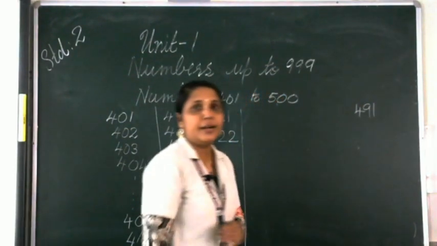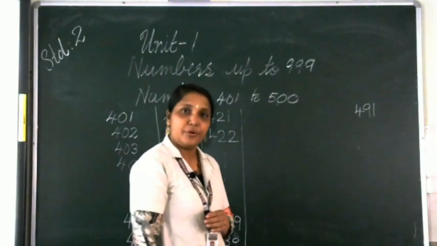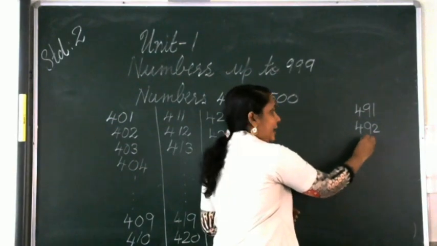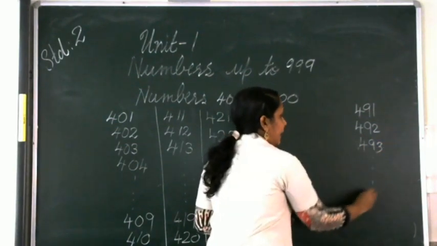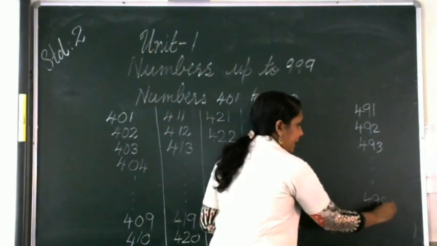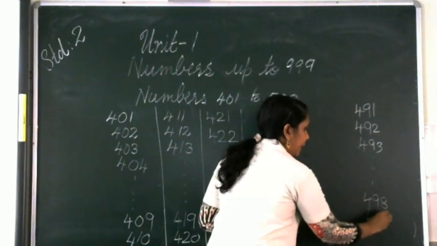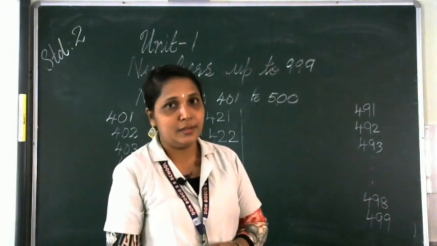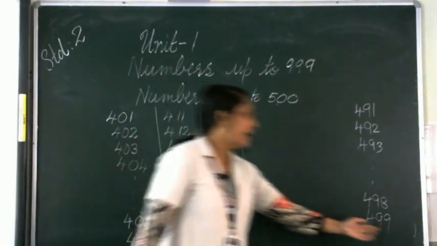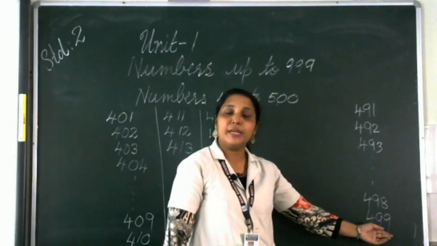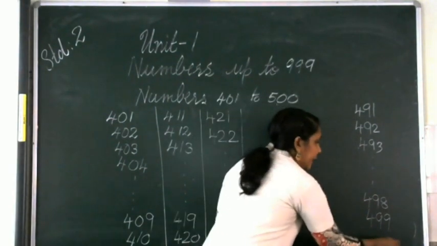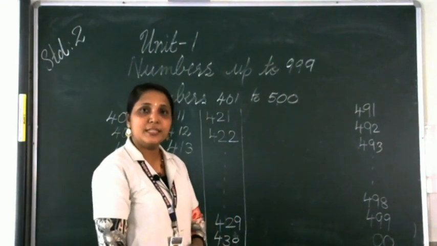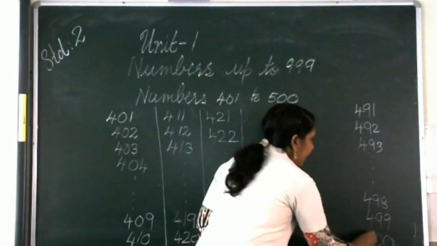491. What is the next number? 492, then 493. Then we will get 498. Then 499. 499 came. How will you write the next number? Did you remember? All the 9s will become 0. And after 4, what is the number after 4? It is 5. So we will get 500.